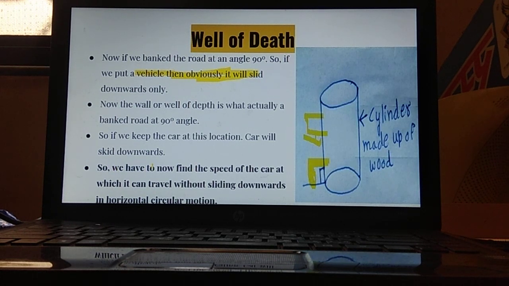So what is our main aim over here? Why are we studying this well of death? We want to know the speed at which a vehicle travels through this well of death, that is, the minimum speed required for the vehicle to travel without skidding downwards, so that the vehicle will be easily able to move in the well of death. So we have to find that speed.